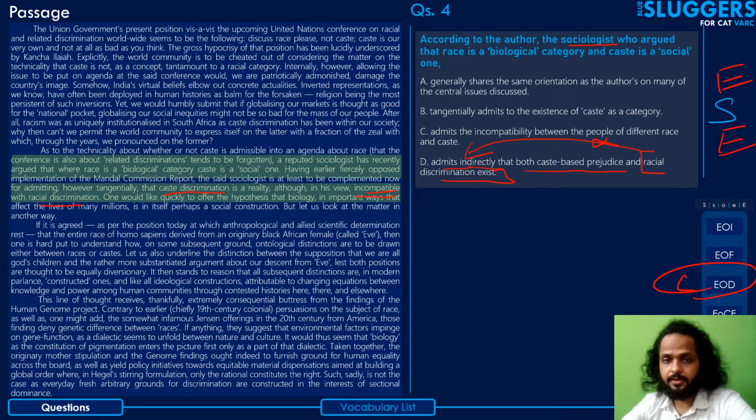You can also read the point of reference: it says for admitting, however tangentially, that caste discrimination is a reality, not caste discrimination and racial discrimination. Racial discrimination he is pretty sure about, right? So you can eliminate this with a capital E. Again, another case of error of distortion, option D as well. The correct answer will thus be option B.